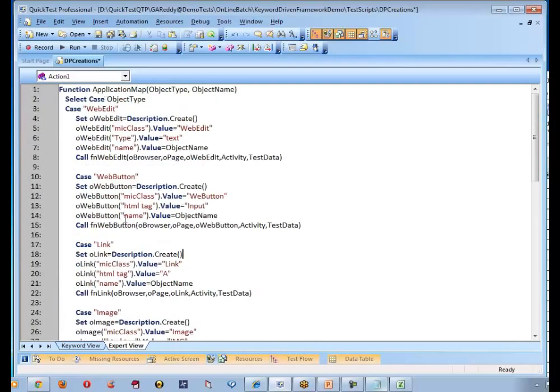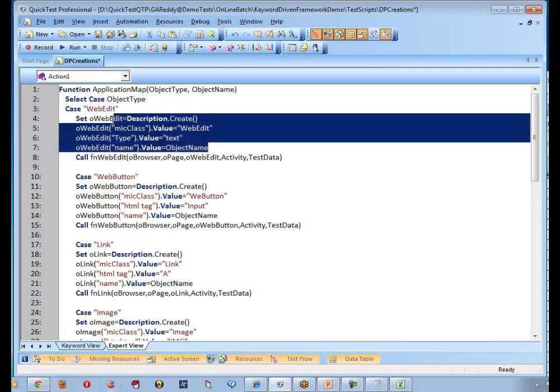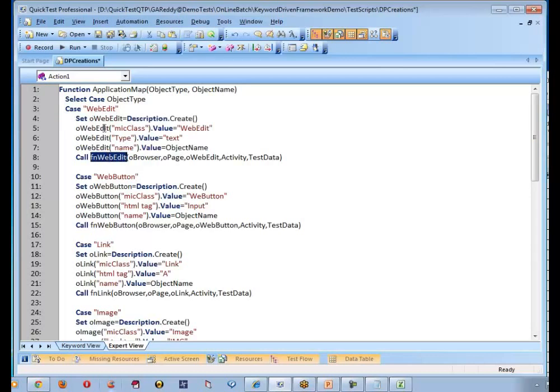So we migrated that into a function called application map. And in the application map, I wanted to do this based on the object type. So select case is implemented, select case your object type. If it is web edit, do the description of web edit and immediately call the web edit function, and whatever description we have created, pass it as an object. That's what we are passing here.